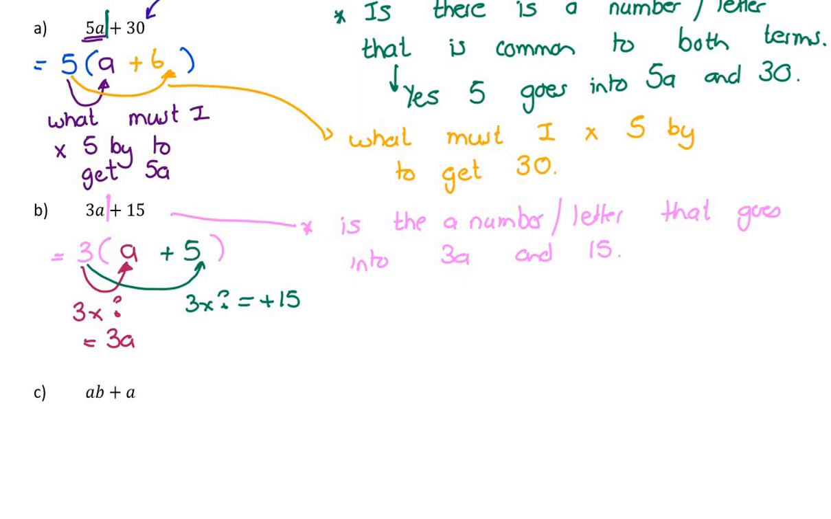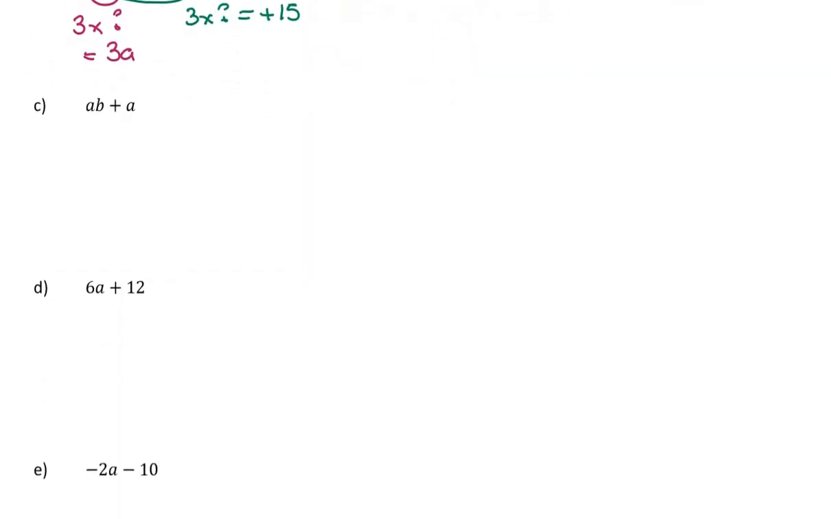Now the wonderful thing about factorizing is you can always know if you're right or wrong, because you simply multiply out in your head. So I say to myself, 3 times a would be 3a, 3 times 5, 15. Yes, I know I've gotten it right. Okay, so if you can do these two, you can do all of them. They're all the same thing. So let's look at the next question.